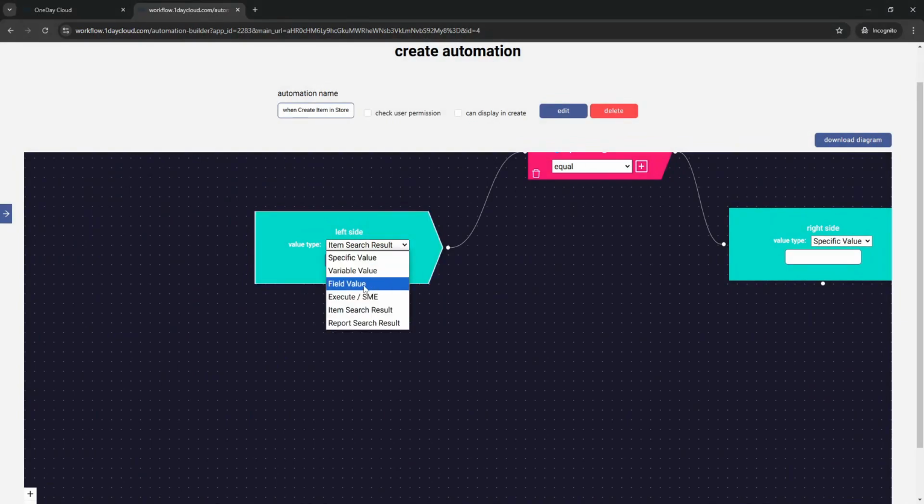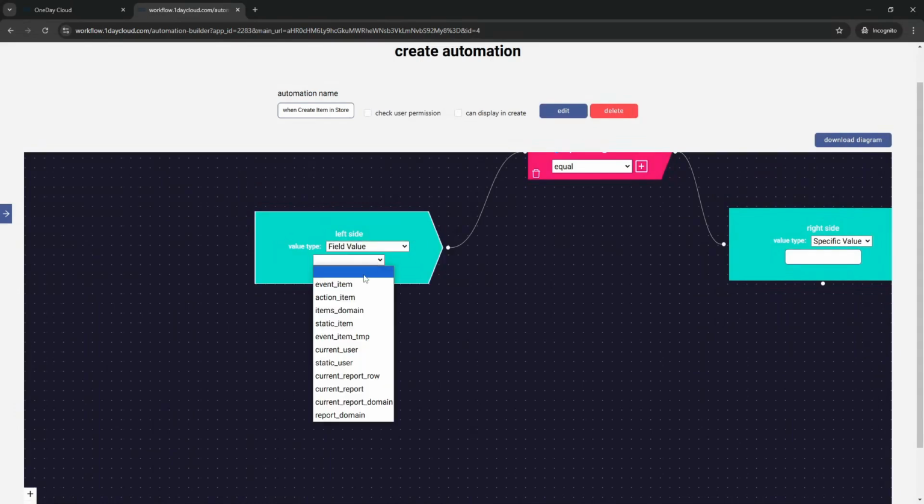And then we have the field value. The first one is the event item. The event item, basically, is the item that triggered the event. That means if you are updating an item, it's the item you just updated, or if you are creating an item, it's the item you just created. Next is the action item. Most of the time, the action item and the event item are the same, but sometimes they are different.